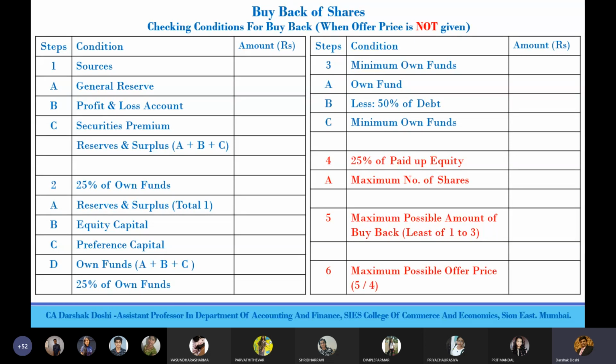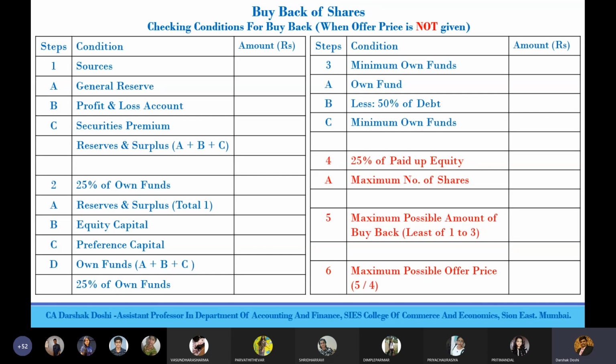Here is the change now. Step number 4, 25% of paid up equity. We find out maximum number of shares and then multiply by 25% to find out the number of shares. In step number 4, when offer price was given, we used to multiply the 25% number of shares into offer price and find out an amount. When offer price is not given, we don't multiply with offer price because we don't have that figure. So we just find out 25% of total number of shares in step number 4.